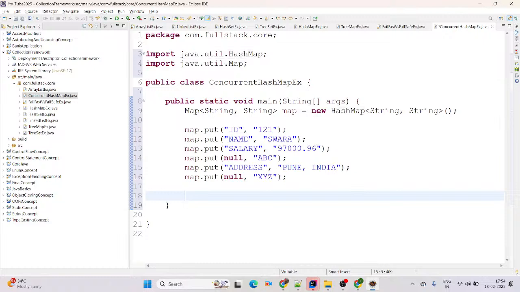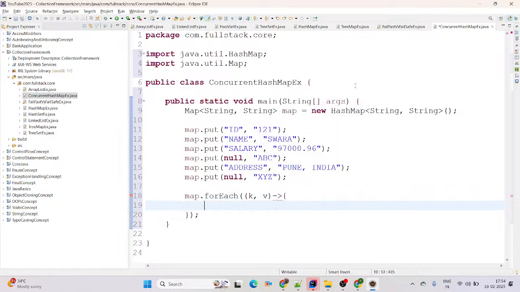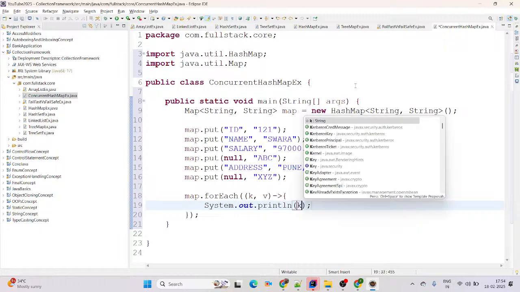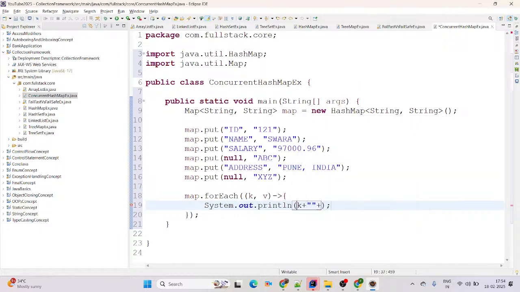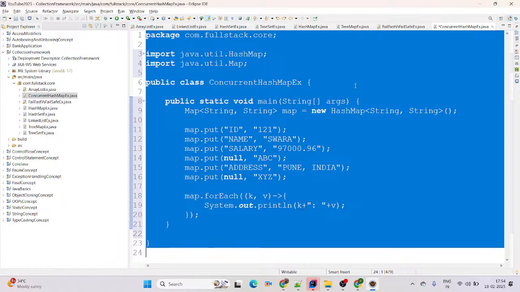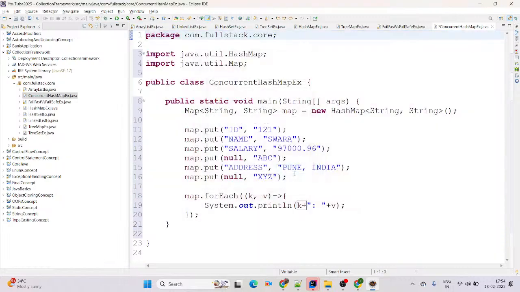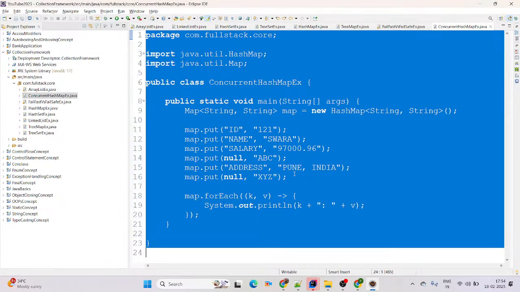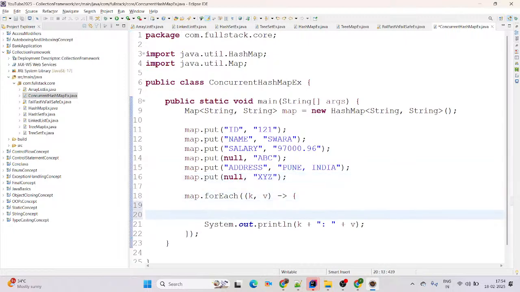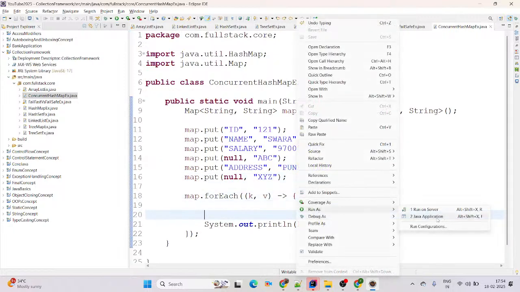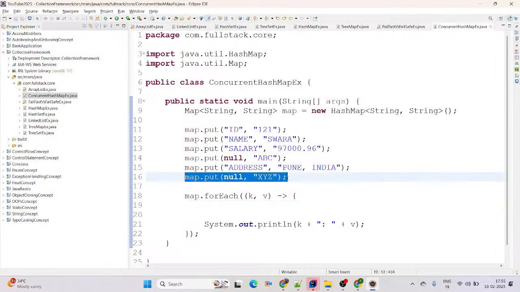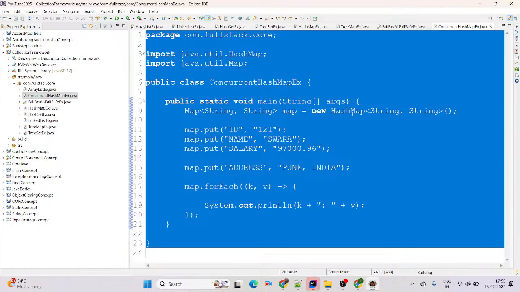Then here we have forEach available as well. You can simply say map.forEach, and this will be key and value. This is our lambda expression and we are just trying to iterate it. Print here key and value. See on screen, Control A, Control I, Control Shift F, it will format the code base. And now if you use Run as Java application, it will print the output. Perfect. I will remove those nulls, we don't require them here. Yeah, this is the HashMap program, right?